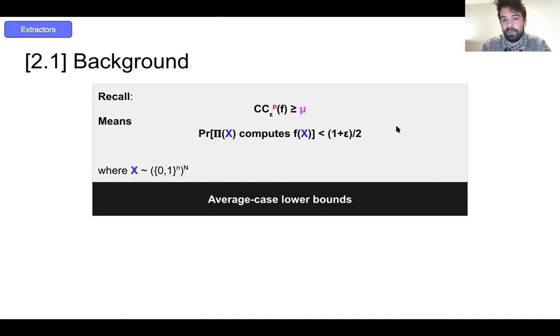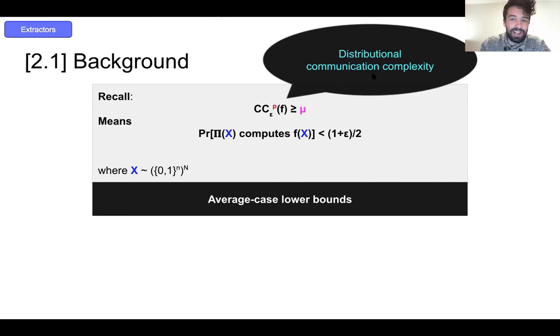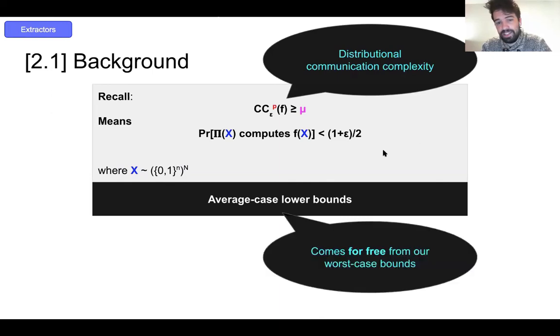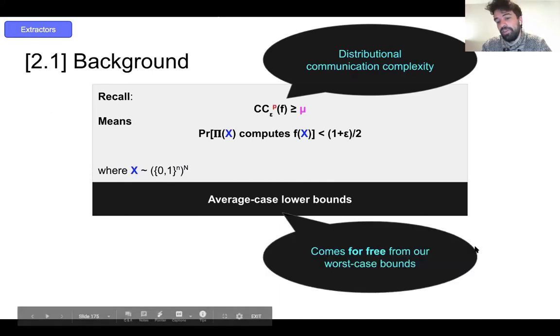We'll add an epsilon here to account for this new parameter. This is actually exactly the definition of distributional communication complexity extended to bounded collusion protocols. And in fact, these results come for free from our worst case bounds, or without too much work.